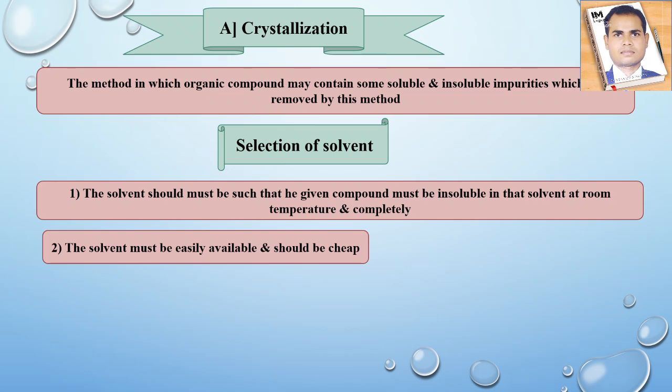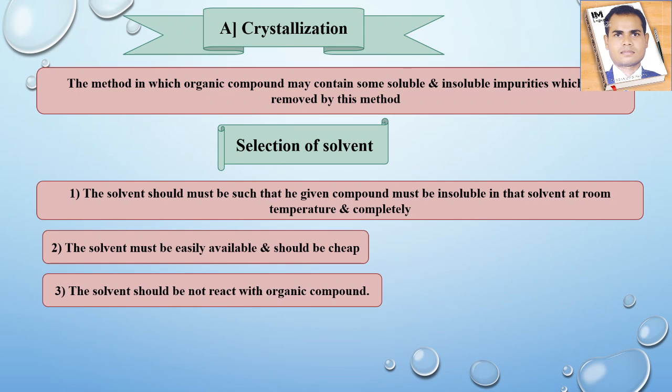Second, the solvent must be easily available and should be cheap. Next, the solvent should not react with the organic compound. We know that in the whole universe, one solvent is present in a very large amount, and that is water.